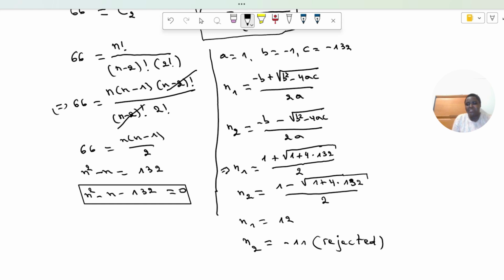Because n represents the number of students, so the number of students cannot be negative. So this one is rejected, and the final answer is n equal to 12. In the class, there were 12 students, and the number of handshakes was 66. The number of students in that class was 12.